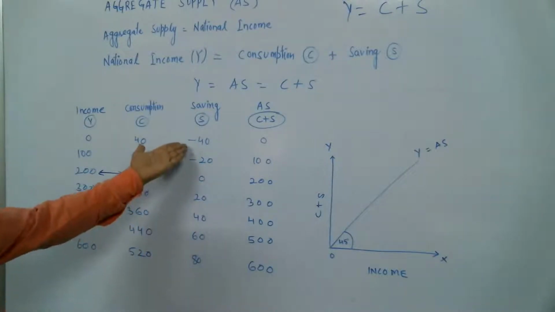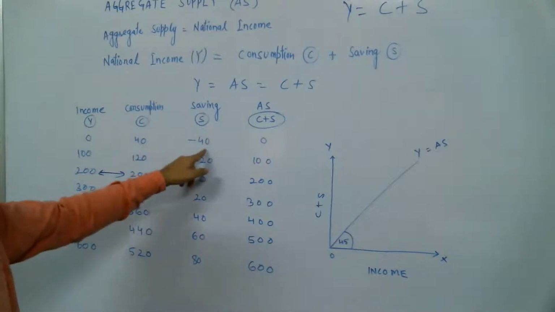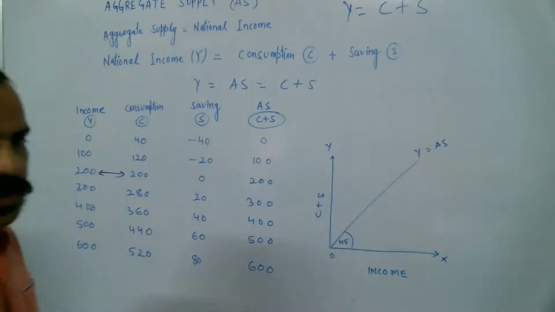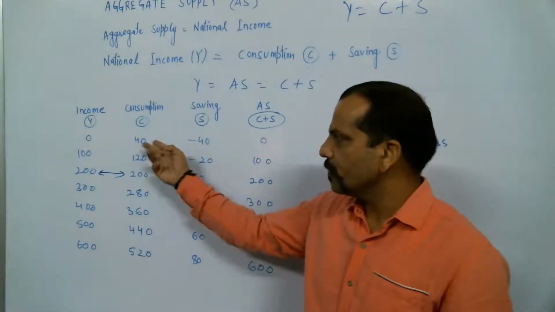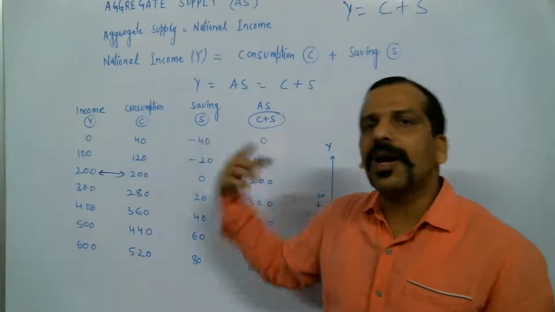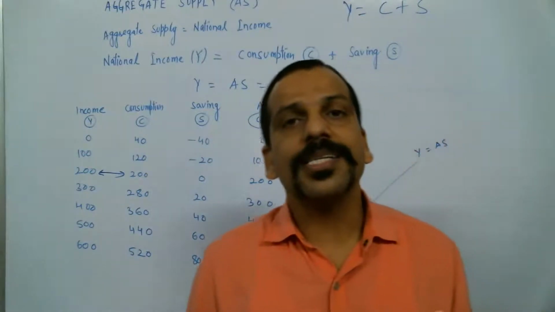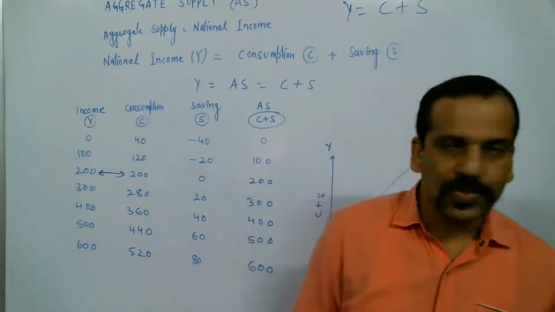At this point, when income is zero, consumption is 40. So saving is minus 40. It means you are using rupees 40. From where did you get this rupees 40? From your past saving, or borrowed from some person or resource.